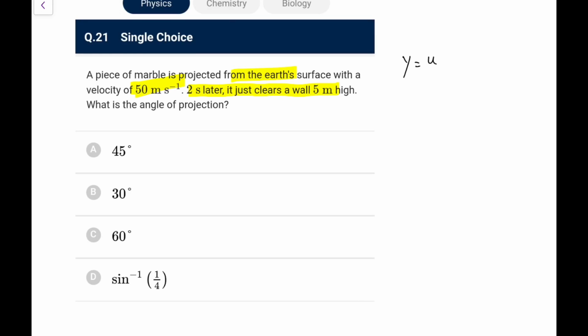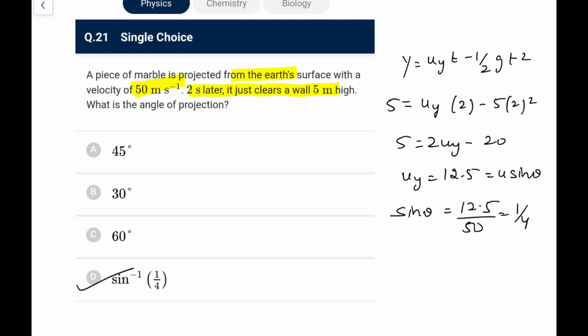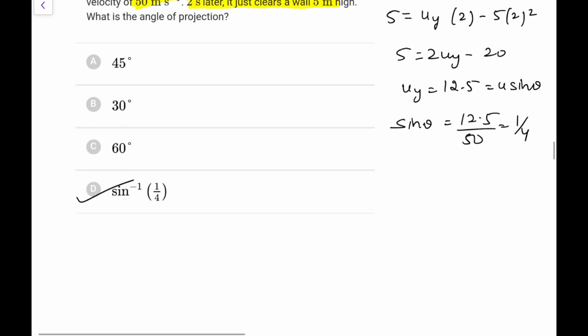So y, write it as uy t minus half gt square. So y is 5, uy, let me solve, t is 2, this half gt square is 5 into 2 square, you get. So 5 is 2 uy minus what you will get, 20. So uy comes out as 12.5. So if uy is coming out 12.5, that would be equal to u sine of theta. So sine theta comes out as 12.5 upon u, which is 50, that is 1 by 4. So theta is sine inverse 1 by 4. Go for option D here.